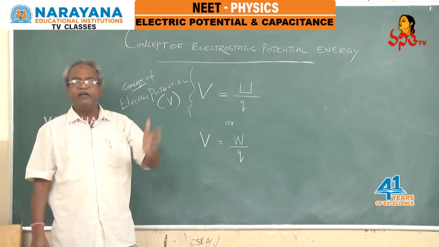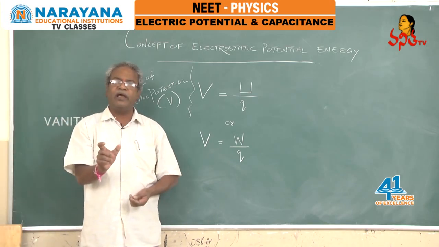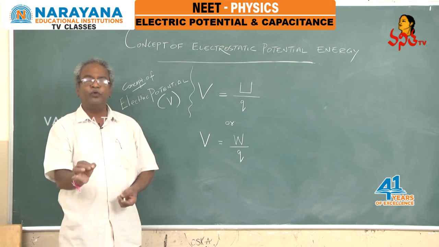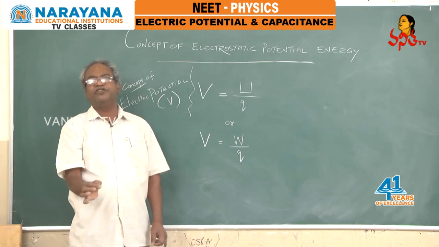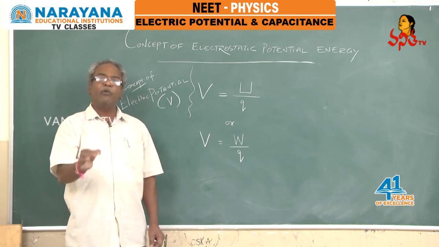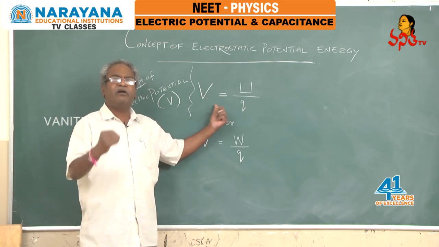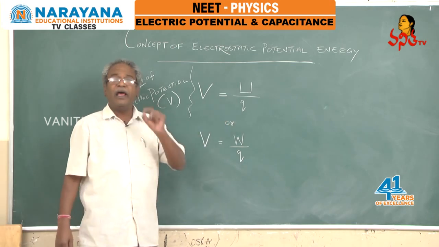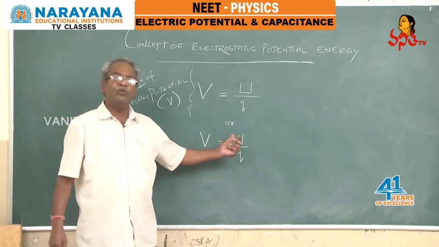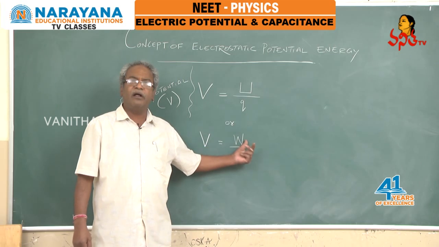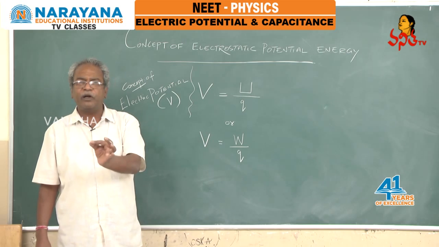In moving it from infinity to that particular point. So, if U is the potential energy of a point charge plus q at a particular point, then the amount of potential energy per unit charge is defined as electric potential at that particular point. Electric potential at a point in the electric field is defined as the amount of work done in moving a unit positive charge from infinity to that particular point.